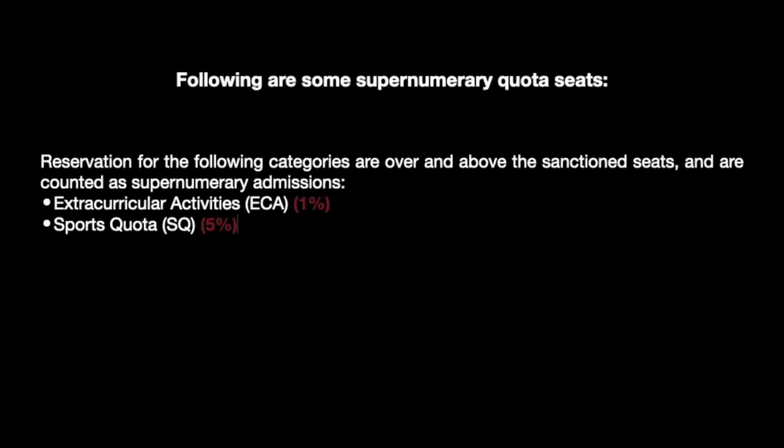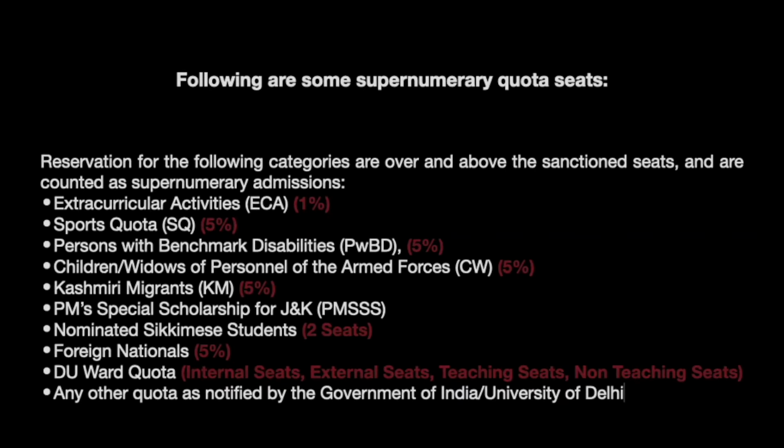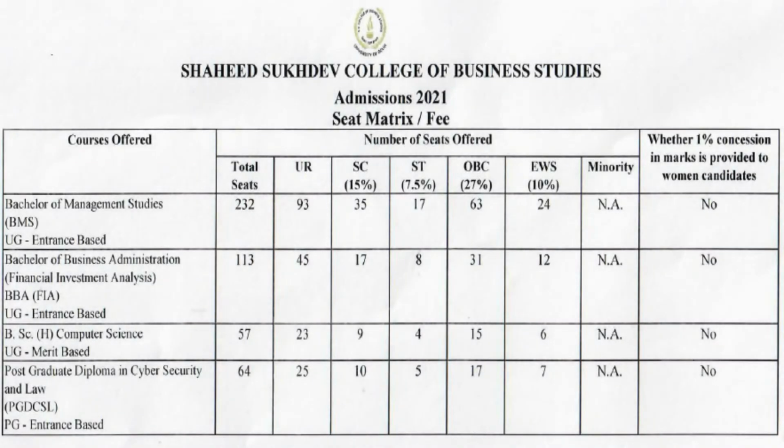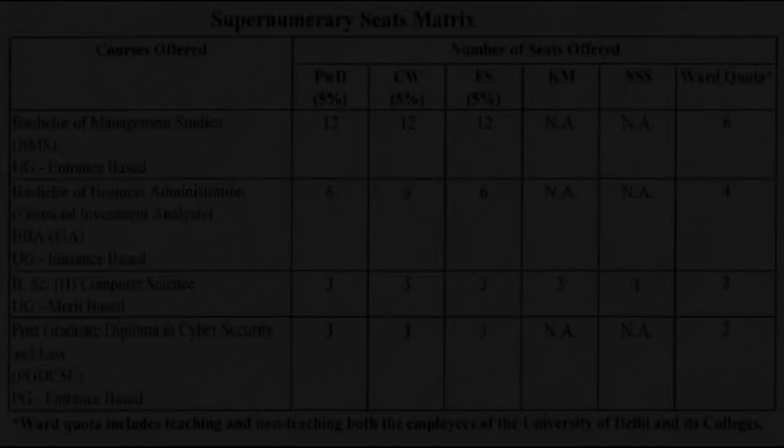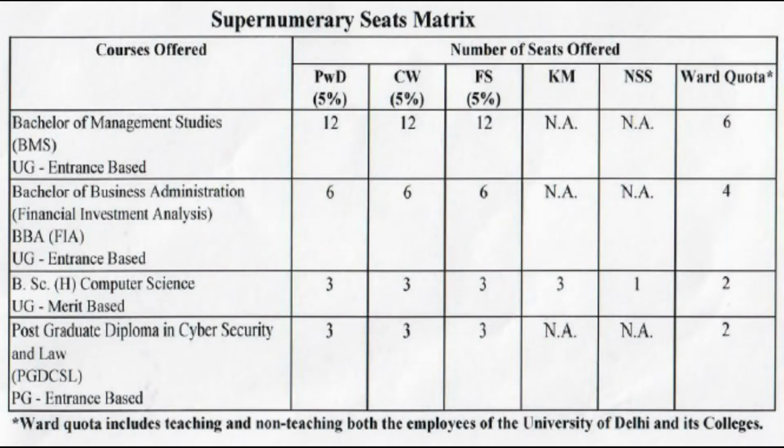There are also some supernumerary seats reserved for the following categories. For greater clarity, we have attached the reservation matrix of Shahid Sukhdev College of Business Studies for the year 2021 to 22, which is expected to continue for the subsequent years as well. An important thing to keep in mind is that if a student from the reserved category, for example, the OBC category student clears the cutoff for the unreserved category, he may seek admission in the unreserved category.